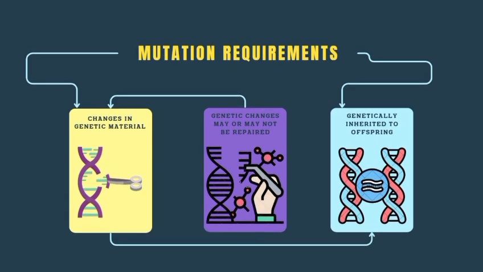The next slide is requirements for mutation. For a mutation to occur, first, DNA must change. Number two, the cell may or may not repair the damage. Number three, if a mutation happens in reproductive cells, it can be passed to the next generation. If the cell repairs the damage properly, the mutation doesn't remain. If not, the mutation becomes permanent.